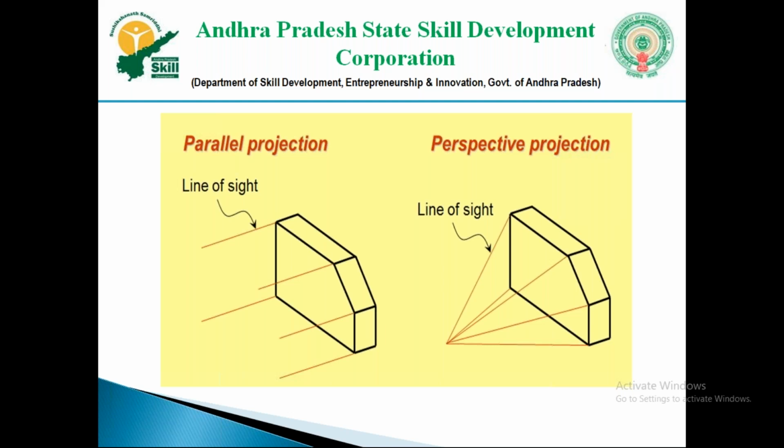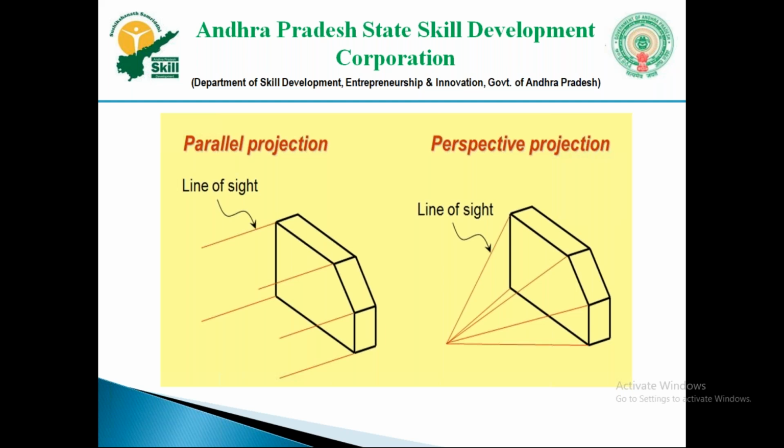The same way, in perspective view, based on your position and the angle of the line of sight, the view of the object will vary. So perspective is not used in engineering drawing. Only in parallel projection will the accuracy of the object and its shape be shown.